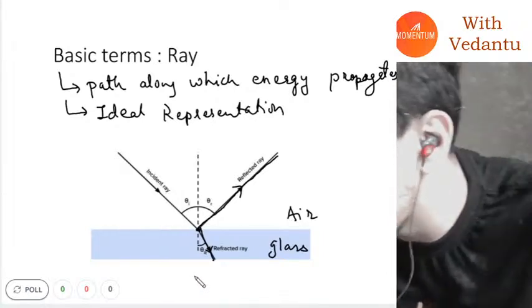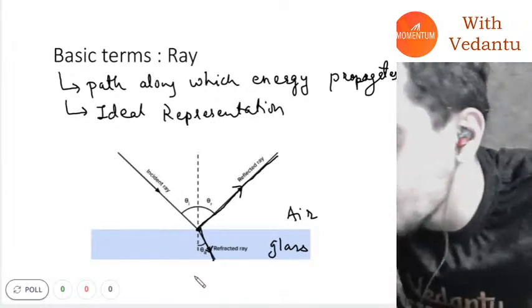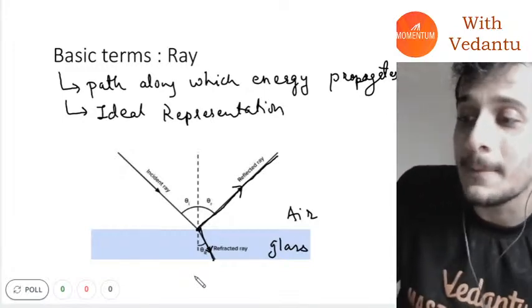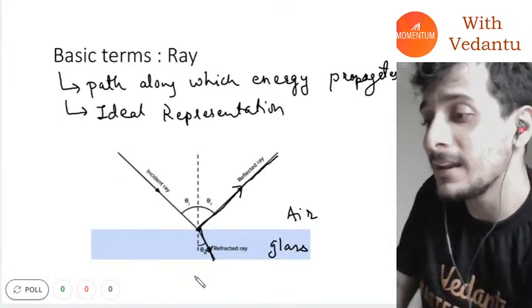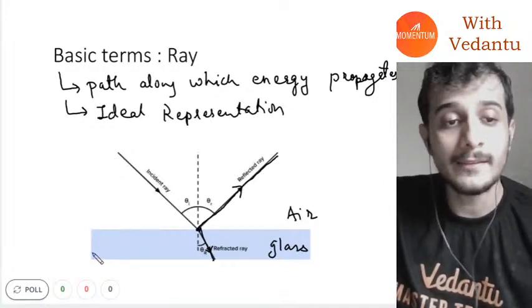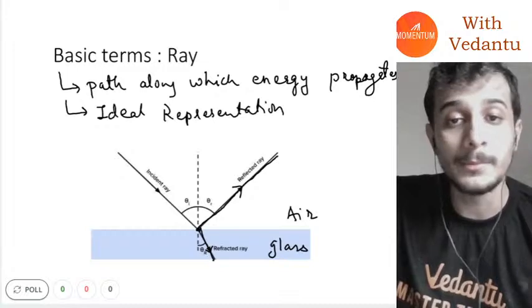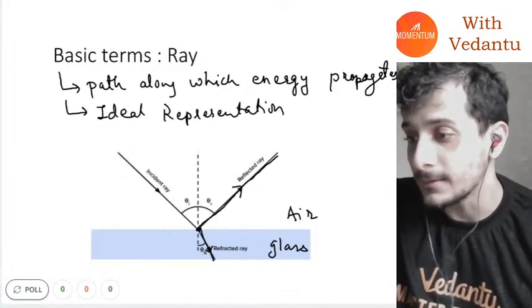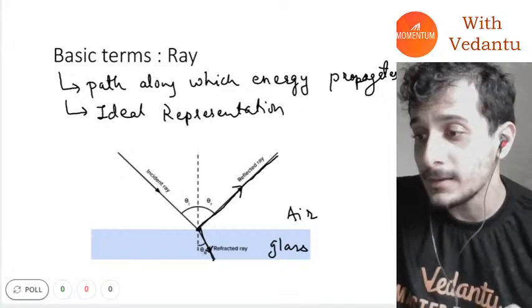I hope everybody understood. Sir, we see sun rays. Why? Because, Priyanshi, sun rays carry energy inside of them, and our eyes absorb that energy and send signals to the brain that energy is coming into our eyes, and that's how we detect it. All right, Priyanshi, I hope you understood.